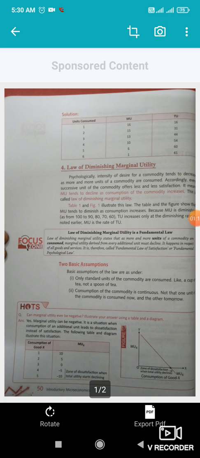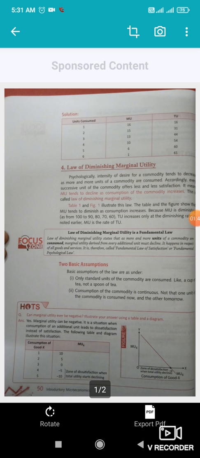We will not get the same satisfaction which we got in the first apple. When we consume the second, the satisfaction will be less. Then when we consume the third apple, satisfaction will be lesser.